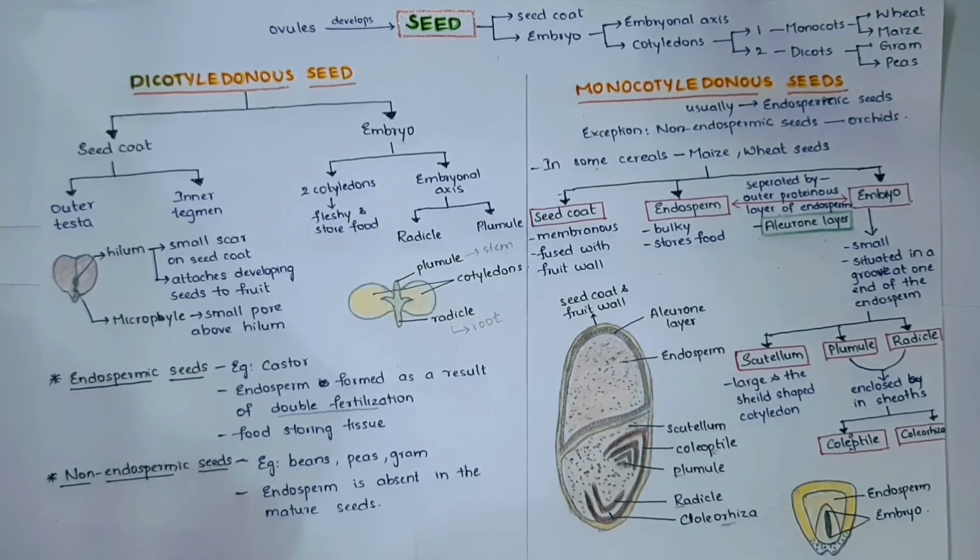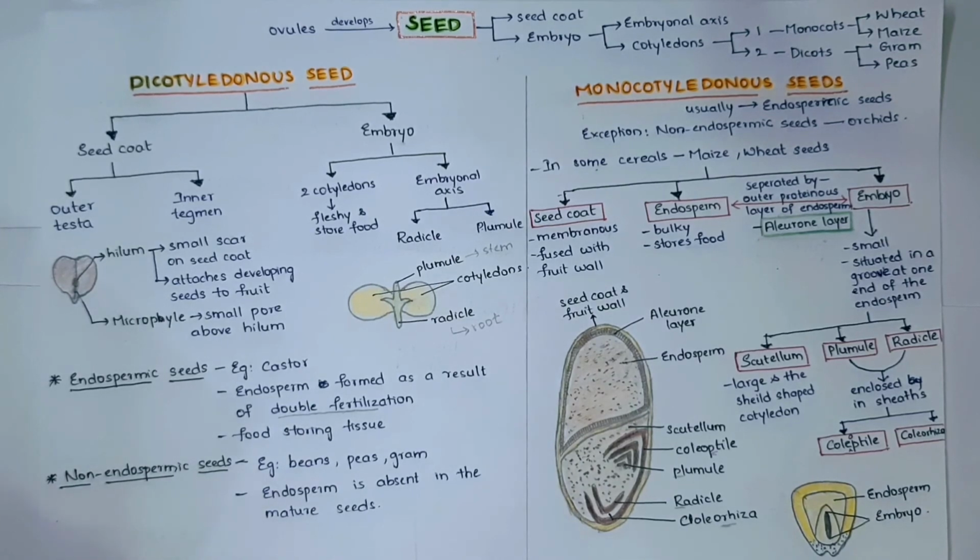With this, I completed the topic of fruit and seed, and also the morphology of flowering plants topic is completed. In my next video, I am going to start anatomy of flowering plants.